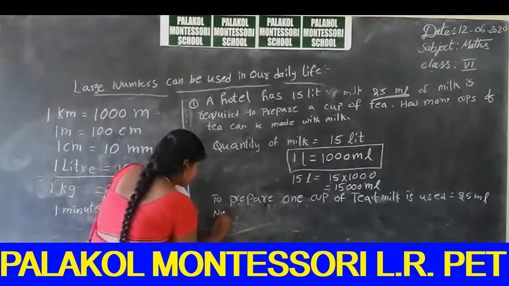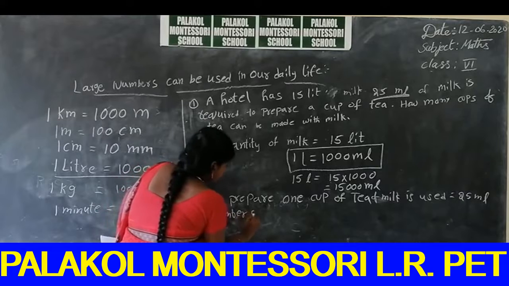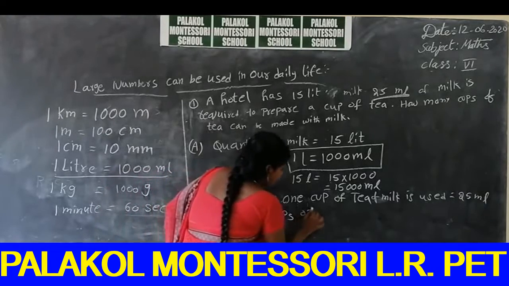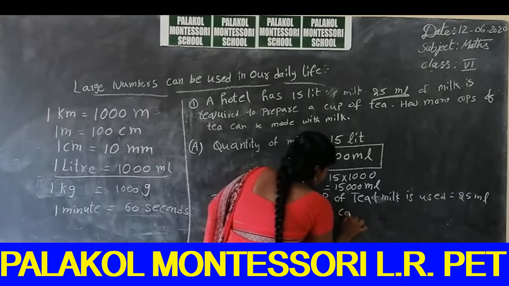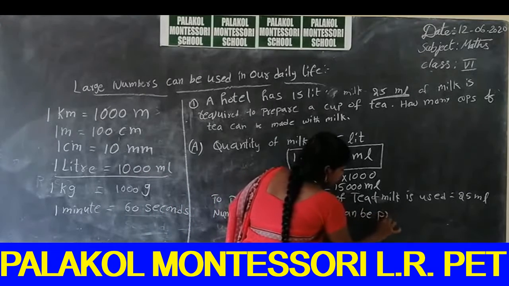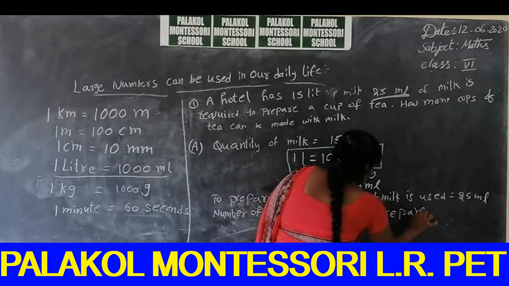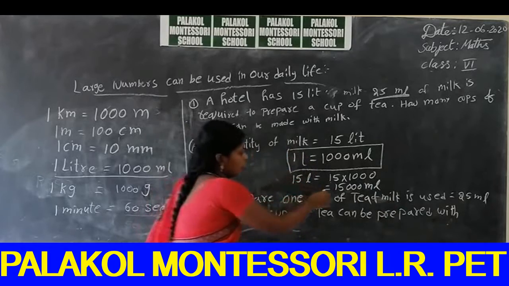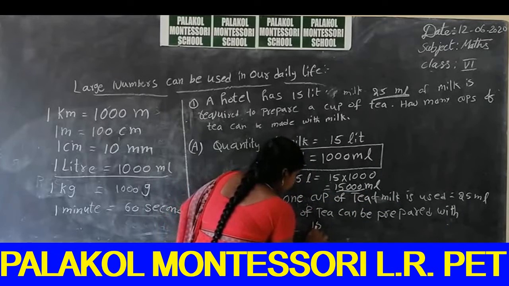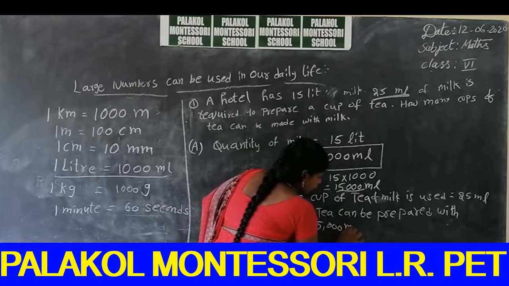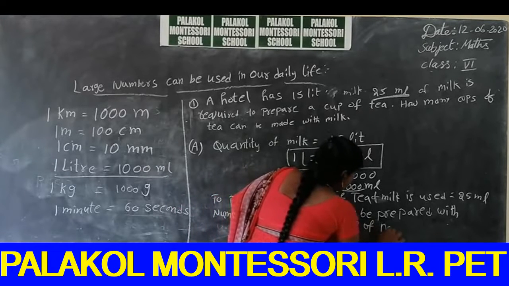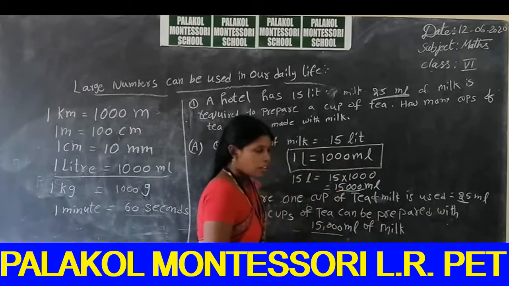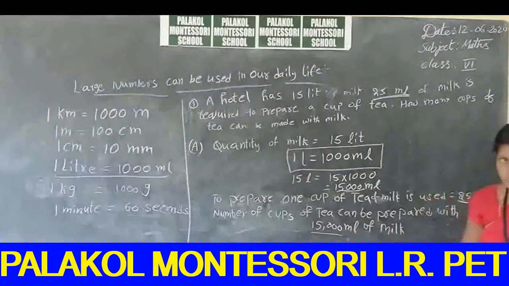So the number of cups of tea that can be prepared with 15,000 milliliters of milk. So we can divide 15,000 by 25. We have 15,000 milliliters of milk, but